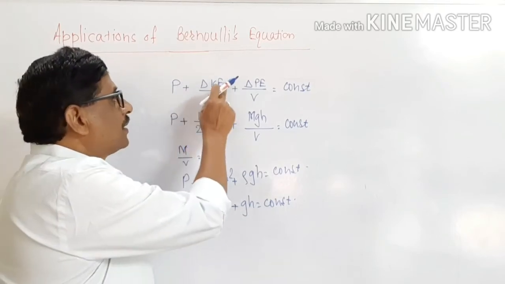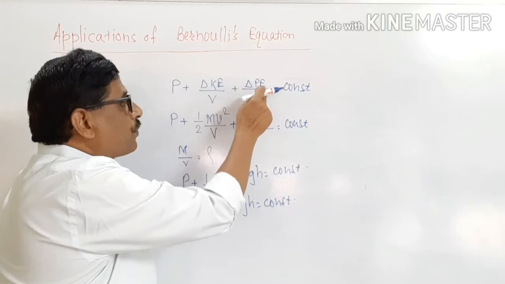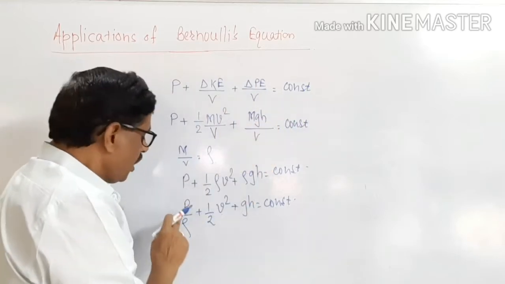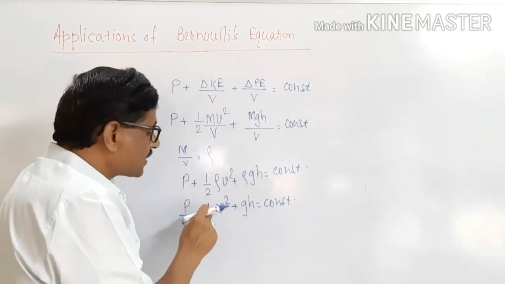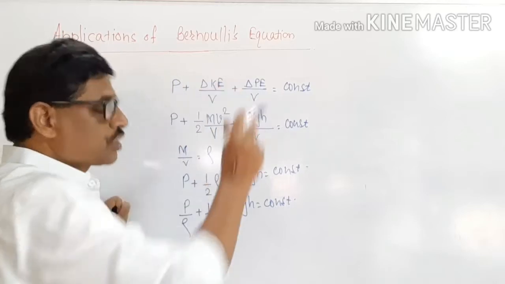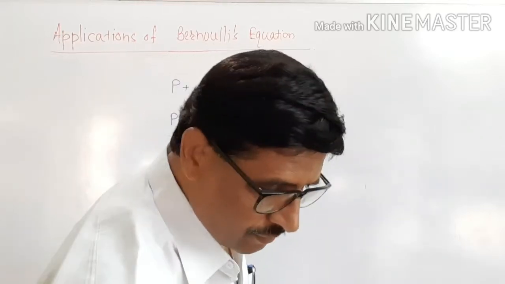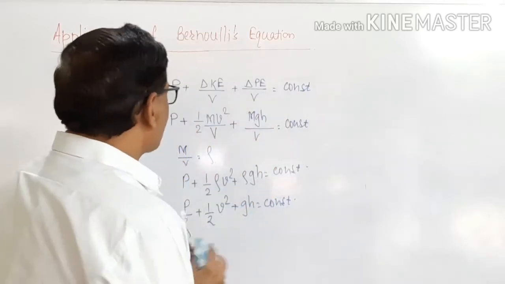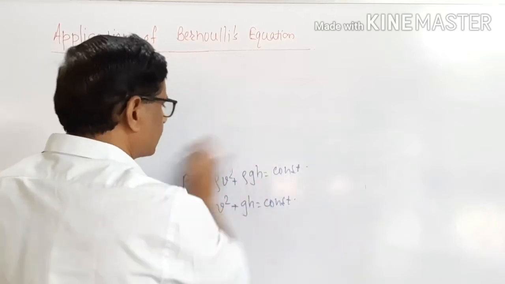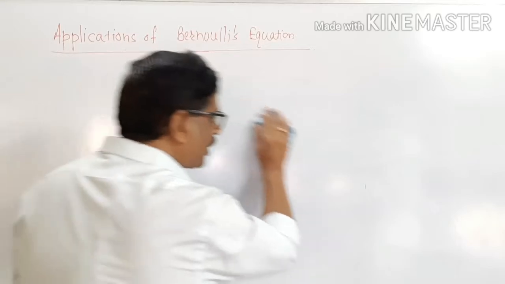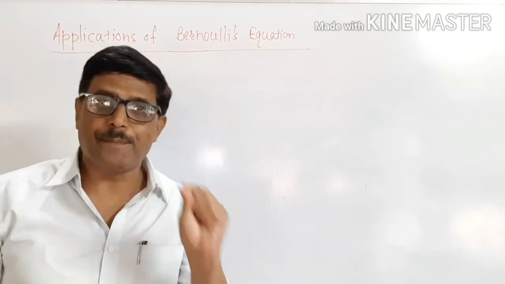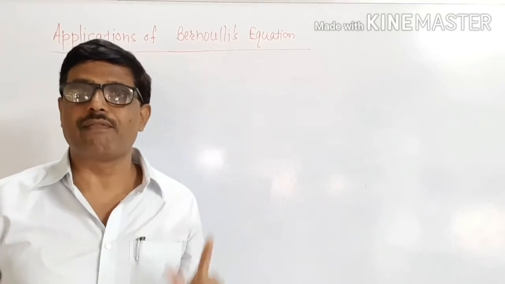Either you say that the kinetic energy per unit volume, potential energy per unit volume and the pressure energy is constant, or the pressure energy per unit mass, kinetic energy per unit mass and potential energy per unit mass is constant. This is Bernoulli's equation. You will have so many examples of application of Bernoulli's equation. In today's video lecture, we are going to see a very simple application.